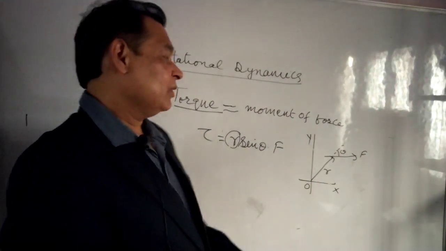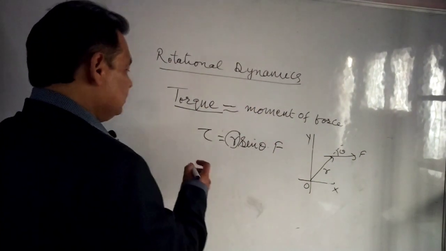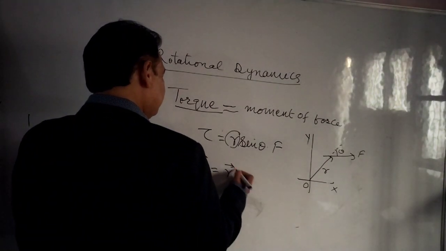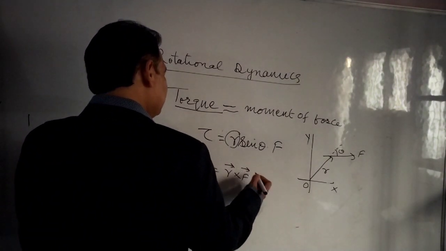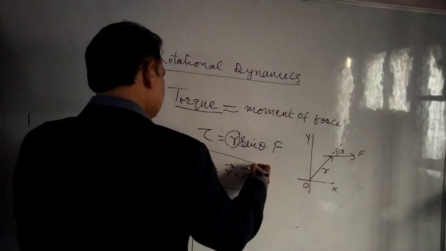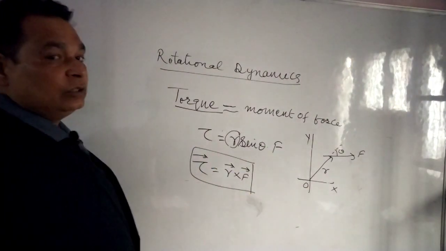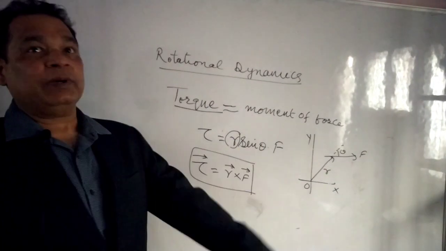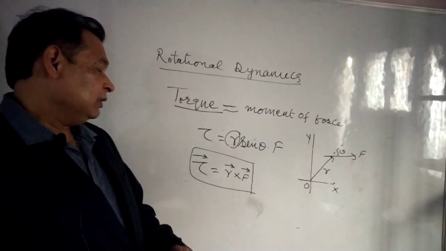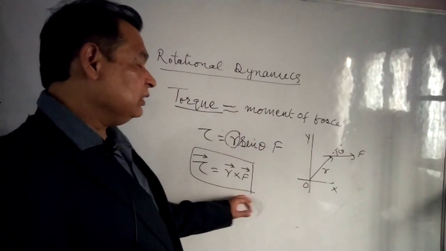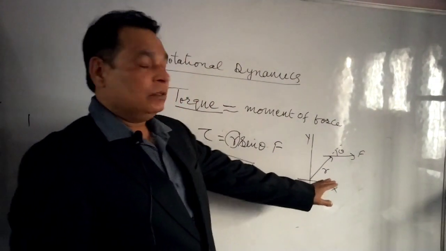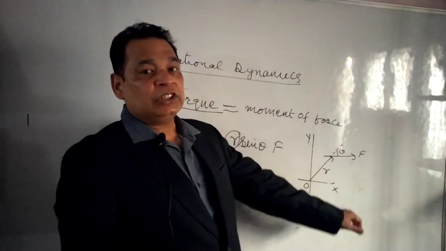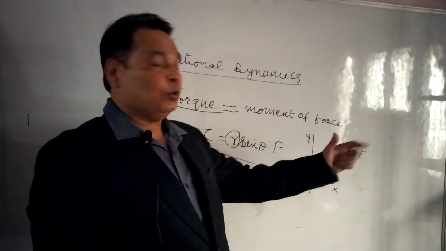In vector form, we can write this torque as r cross F. r is the position vector and F is the force vector. This is the cross product of the position vector and force. That's why torque is neither in the direction of r nor in the direction of force. It's perpendicular to r and F both.